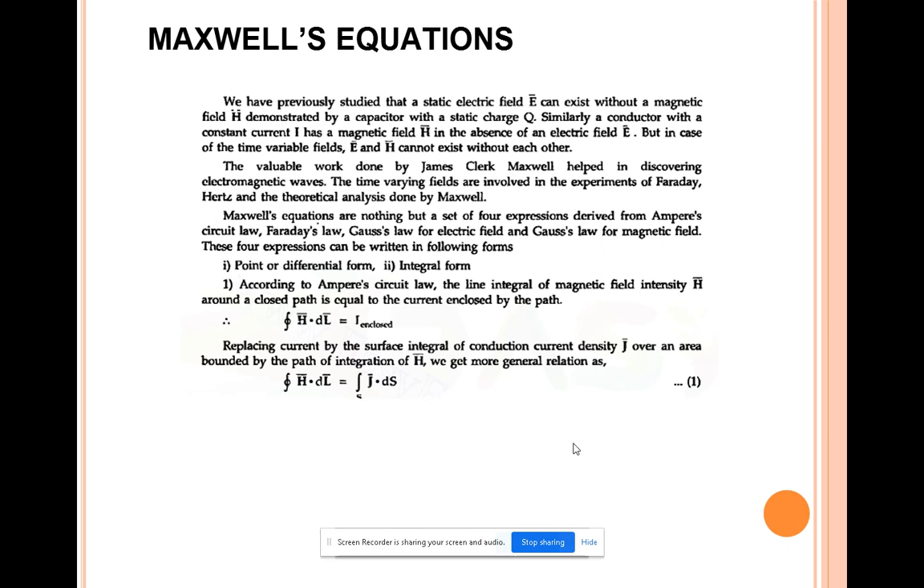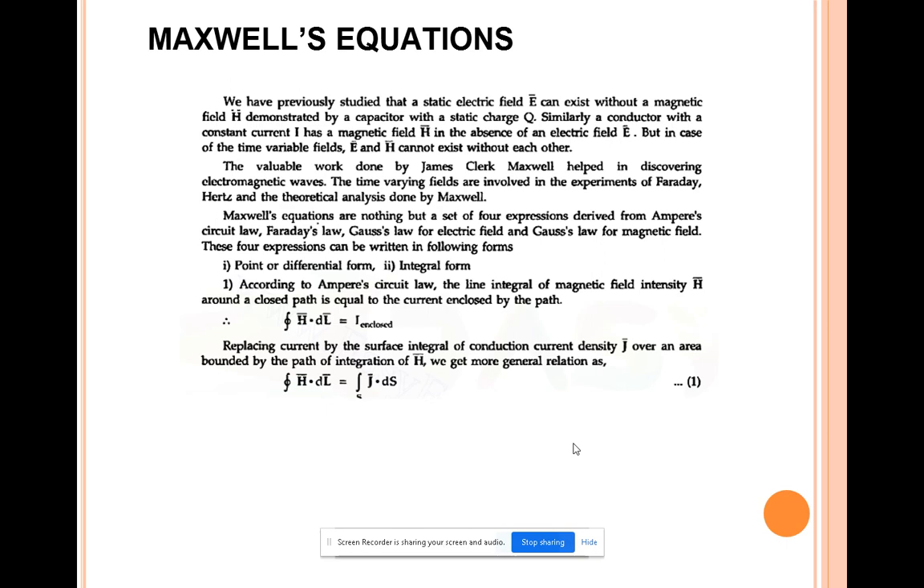In this static field, while you are demonstrating a capacitor, you'll see the existence of an electric field without a magnetic field. In the demonstration of a capacitor, in the static electric field and magnetic field, I am saying, that is, the steady state electric field and magnetic field. Without a magnetic field, you can demonstrate that a capacitor has an electric field E vector.